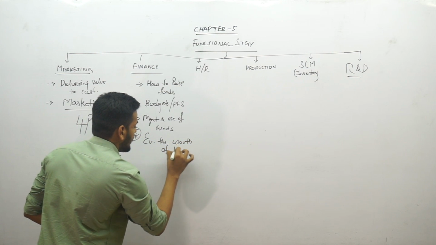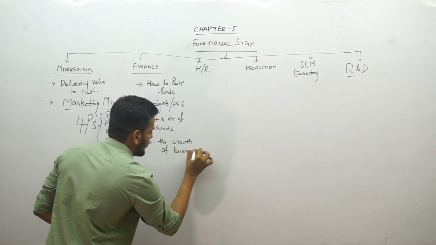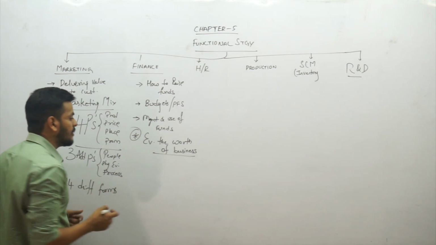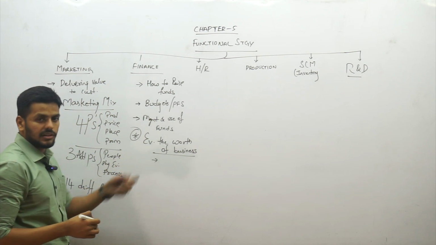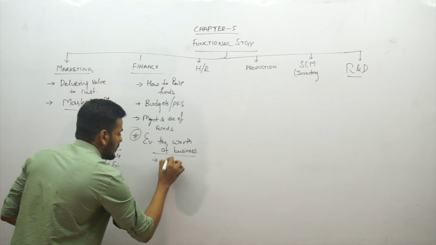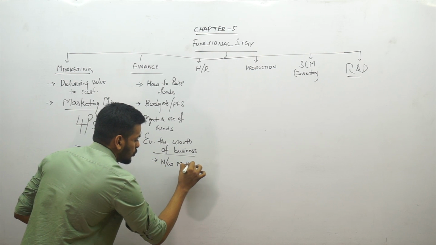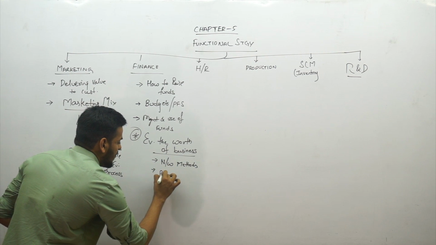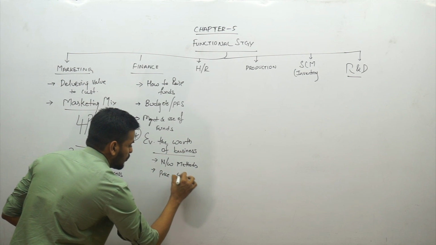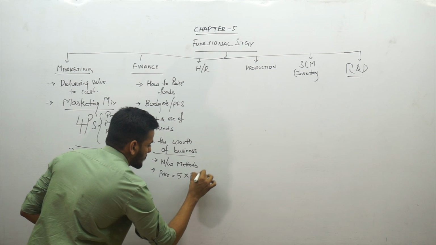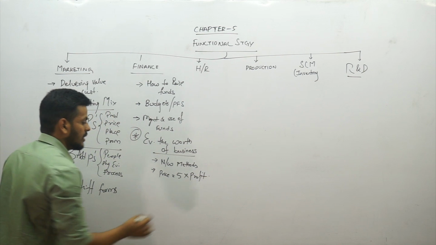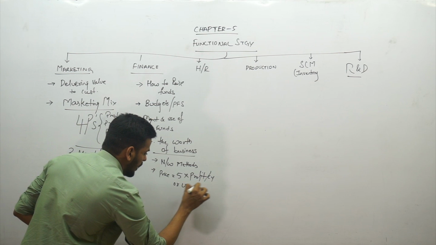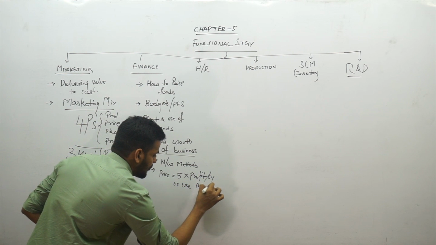Evaluating the worth of a business is again a very important consideration, guys. There are 5 approaches in evaluating the worth of a business. The first one is the net worth method, which means stockholders' equity. The second one: price of the company is equal to 5 times the profit of the current year, or you can use the average profit of 5 years also.